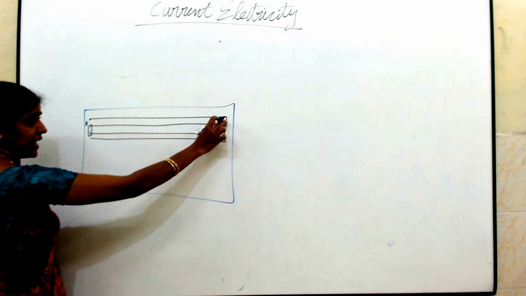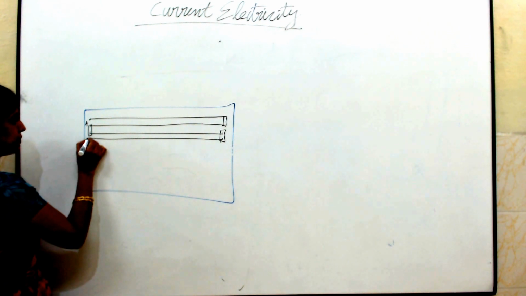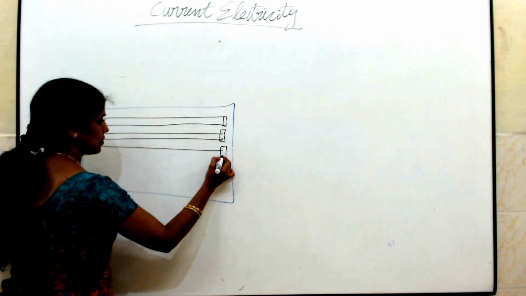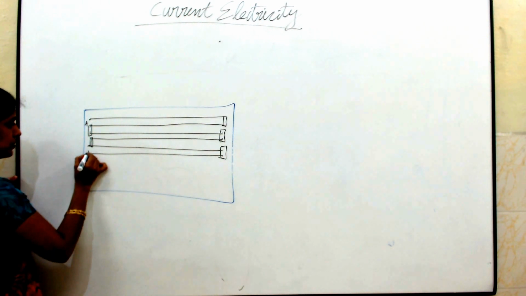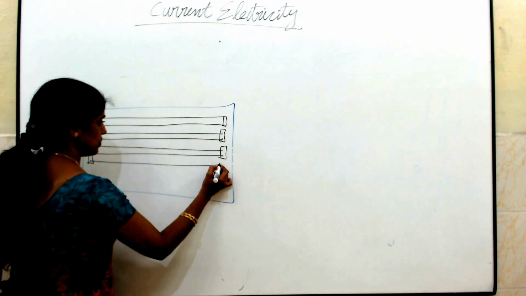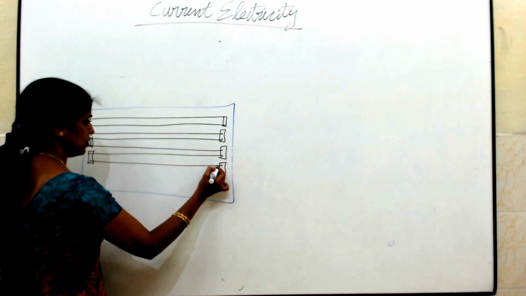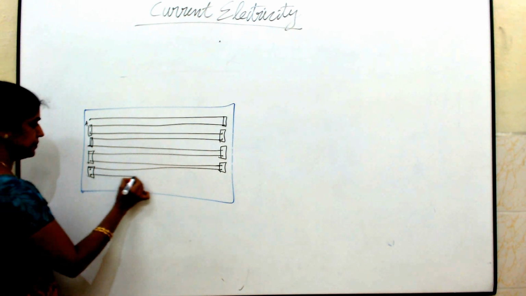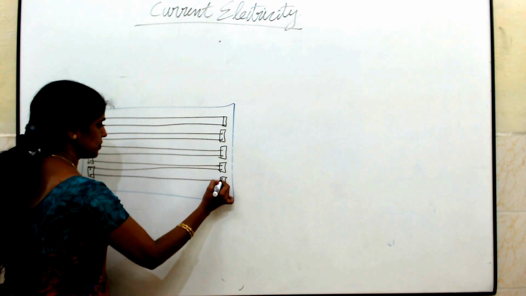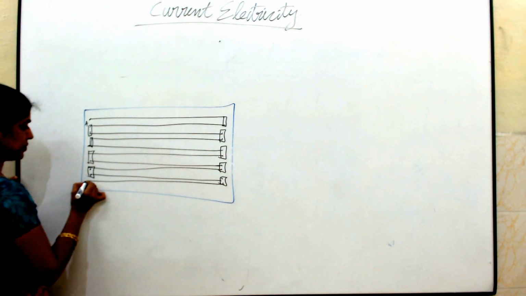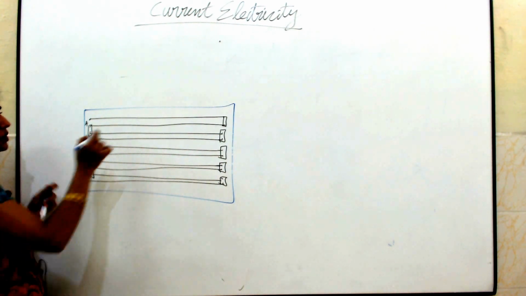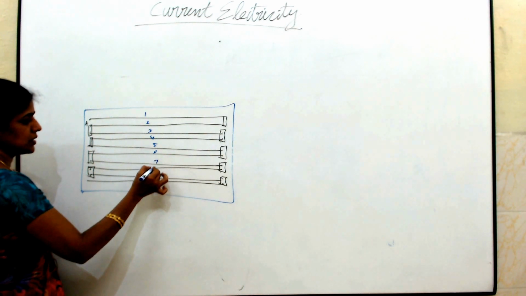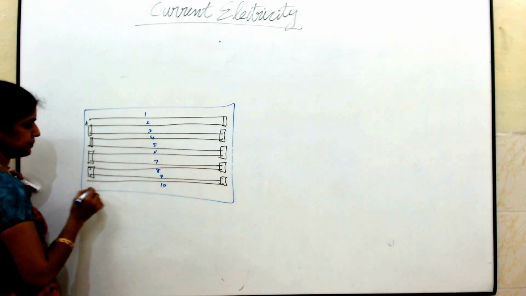So each length is 1 meter. So see here, 1, 2, 3, 4, 5, 6, 7, 8, 9, 10.